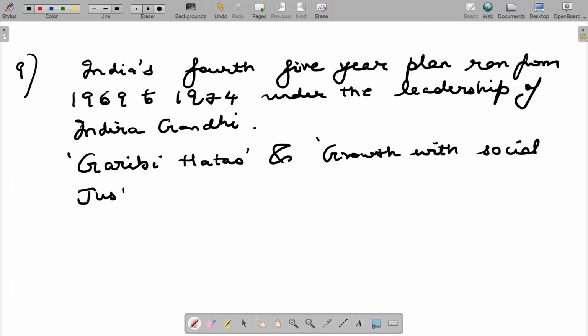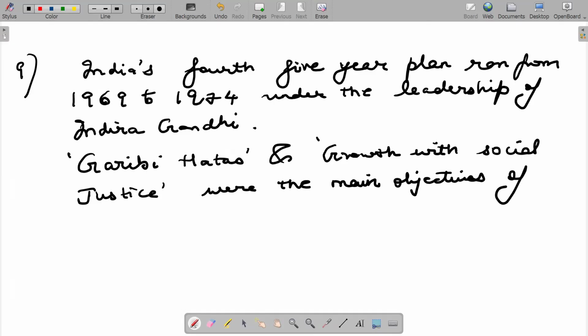Remember, all 5-year plans had some objectives. Growth with social justice and Garibi Hatao were the main objectives of the fourth 5-year plan under the leadership of Indira Gandhi. So hoping students have understood this.